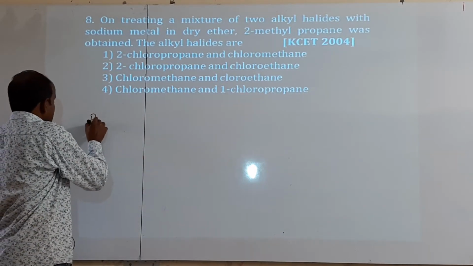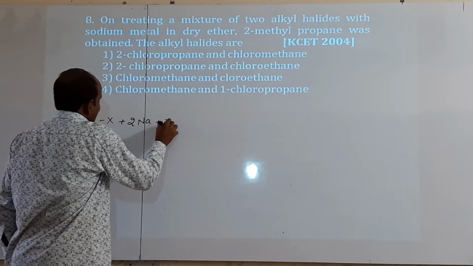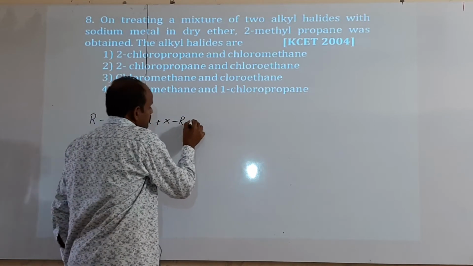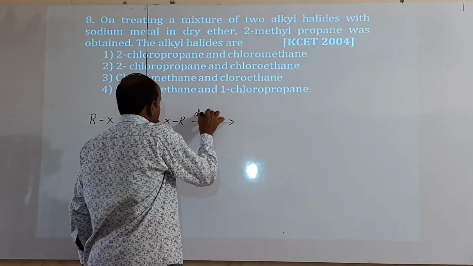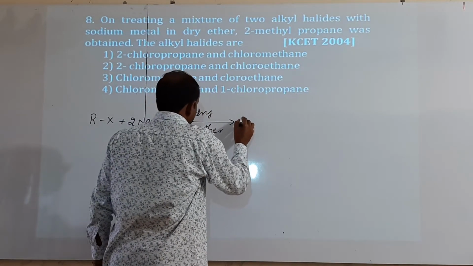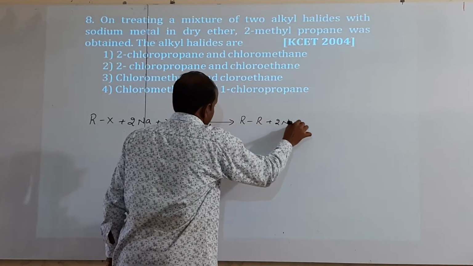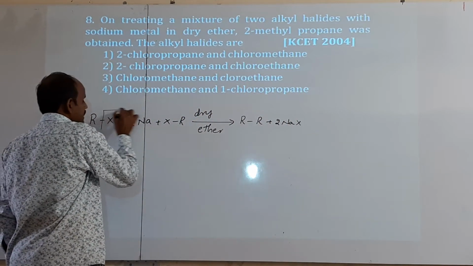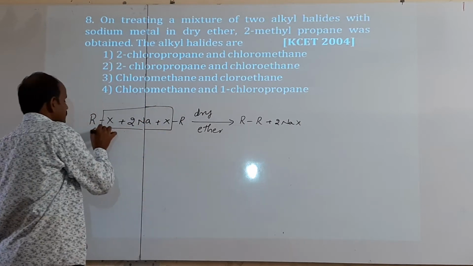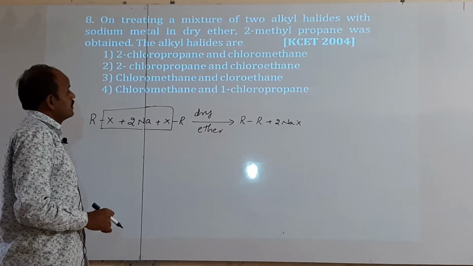Alkyl halide reacts with sodium metal in the presence of dry ether, then we get an alkane by the removal of the X and the sodium atoms.